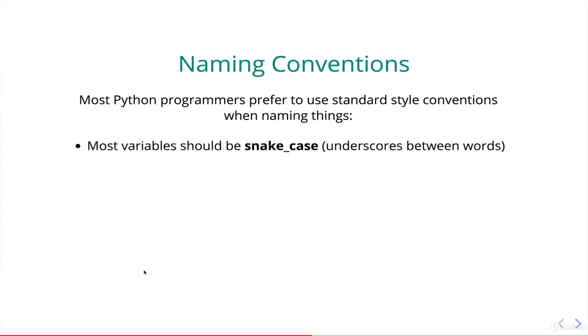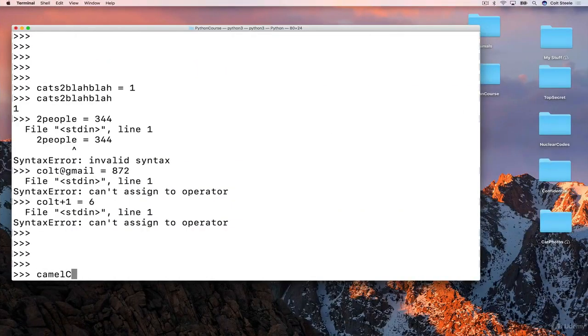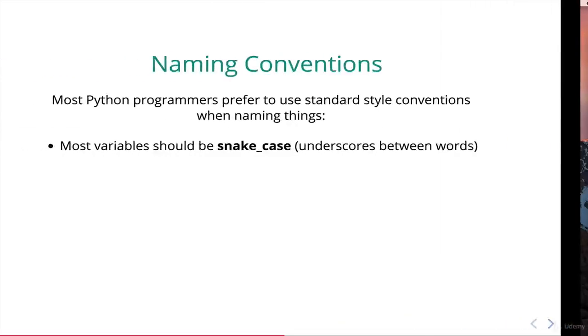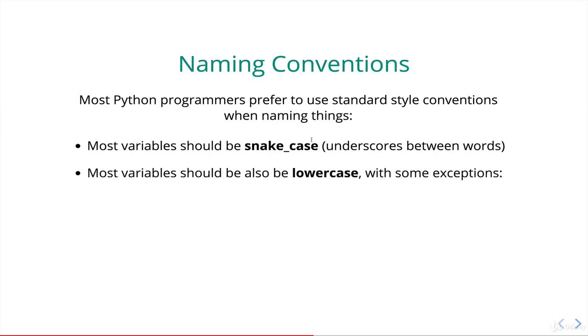So most Python programmers prefer to use standard style conventions when naming things. That means variables should be snake case, which means using underscores to separate words. Camel case, if you're familiar with that, means using an uppercase letter, so something like camelCase, versus snake_case, where words are separated by an underscore. So you can do this in Python. Remember, there's nothing that prevents you from using uppercase letters, but the convention is to use underscores. And it's called Python, so snake case makes sense. So there we go.